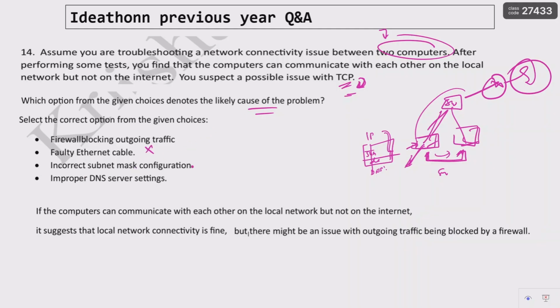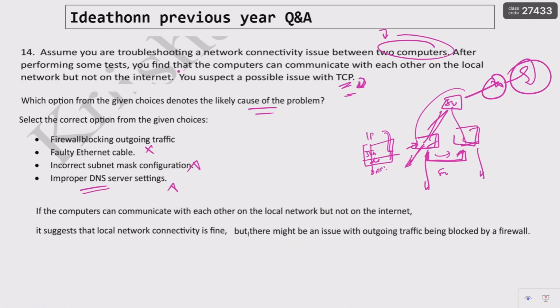Incorrect subnet mask configuration. If the subnet mask is wrong, you again cannot connect to the local area network, right? So this might be wrong. The DNS server also is not relevant here. So why? This might be the answer.